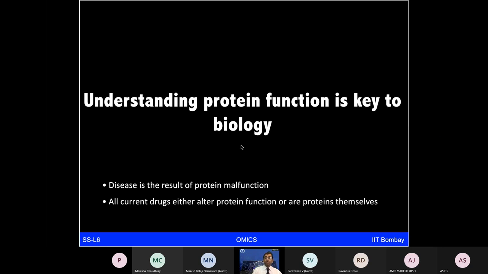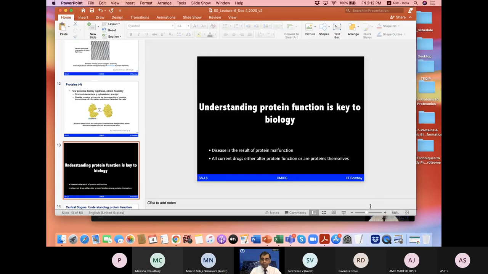So understanding these details of amino acid sequences and looking at different protein functions is quite important to understand any biological question. Because if you think about diseases, most diseases happen because of abnormalities coming from the proteins or protein malfunctioning. And many of the pharmaceutical drugs are trying to target the proteins, or sometimes the proteins themselves are used for therapies. So in this way, you can see the significance of studying proteins.